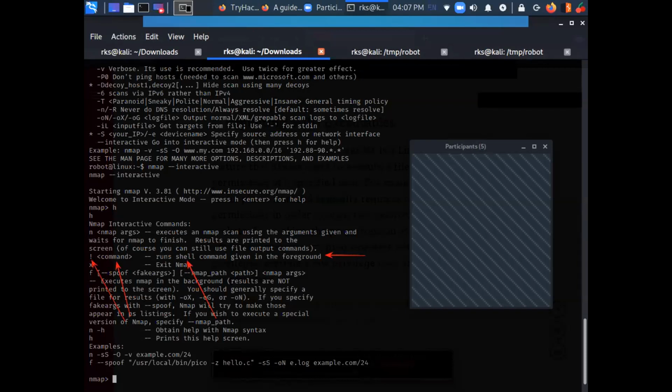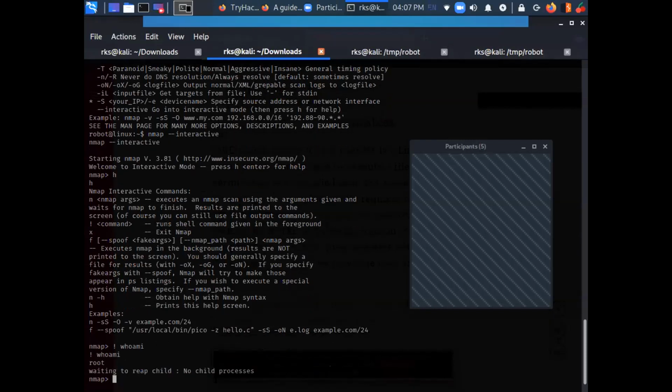So I can just type, let's say, exclamation mark whoami, and it says I am root. So what I can do is I can simply spawn a shell over here.